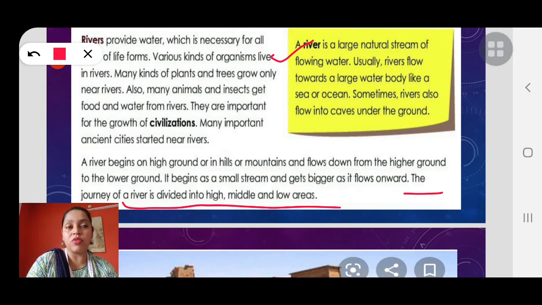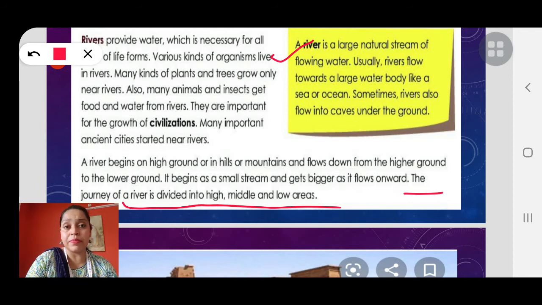Ganga also flows to the Bay of Bengal, and Brahmaputra also flows into the Bay of Bengal. Then there are many southern rivers which flow either into the Arabian Sea or the Indian Ocean. So rivers always flow from the mountains, but they always fall into either a sea or an ocean.